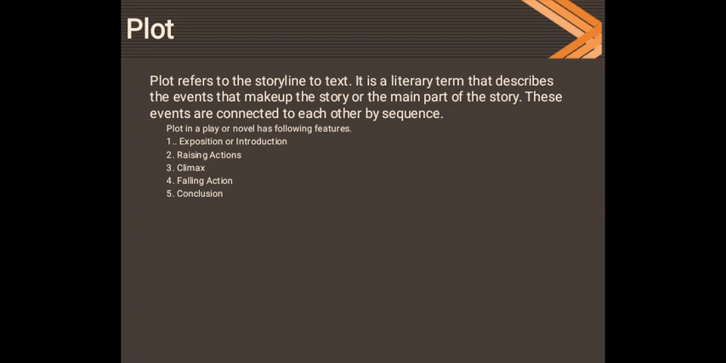Falling action comes after the climax. Falling action is those actions that lead to the end; such action brings the result or the end of a play. Conclusion is the theme, or it has the moral lesson of the play or the novel, or any genre of literature that we are discussing.